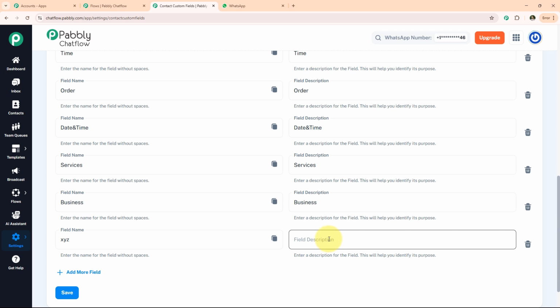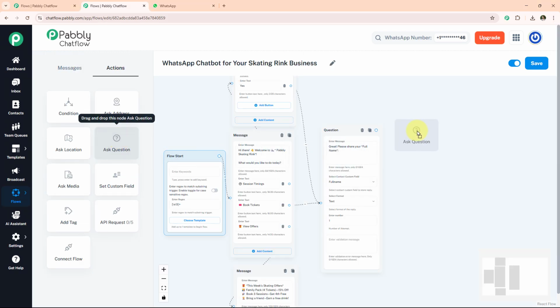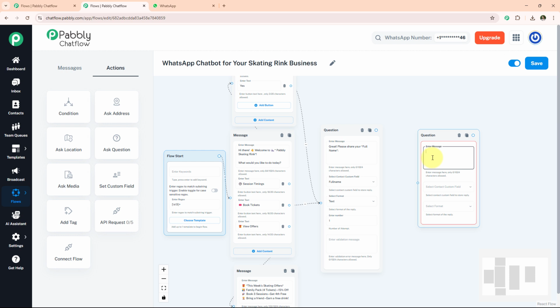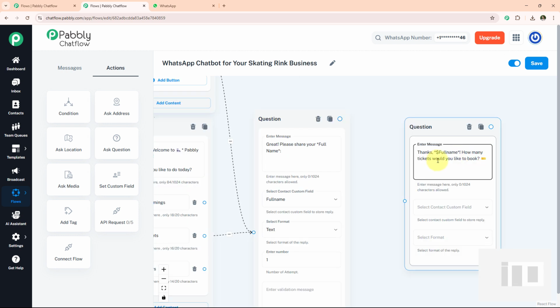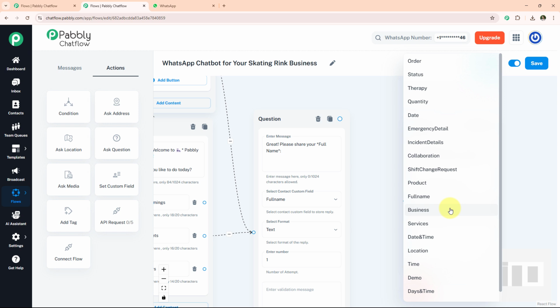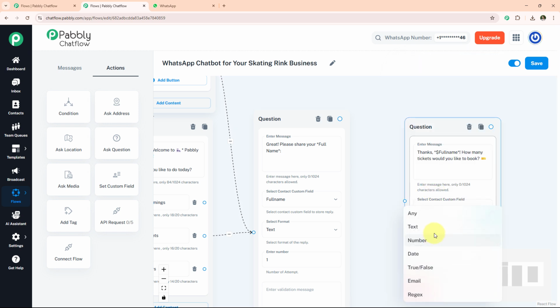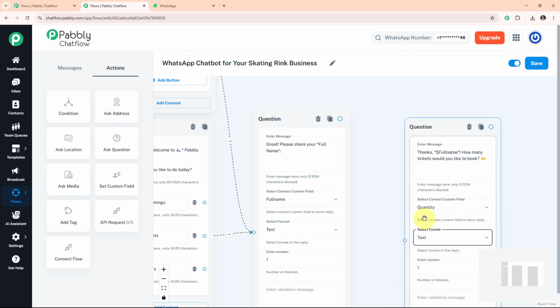Now go back to our Chatflow section. Now we take another question box. In this box, we ask a quantity from user. Thanks, $full name. How many tickets would you like to book? And you will see I am using asterisk and $ sign. Asterisk sign is used to bold the text and $ sign is used when user enters their name, the $ sign replaces their name with full name. Now we select the contact custom field, quantity and select the format, that is text format. Now simply connect this question box to this box.